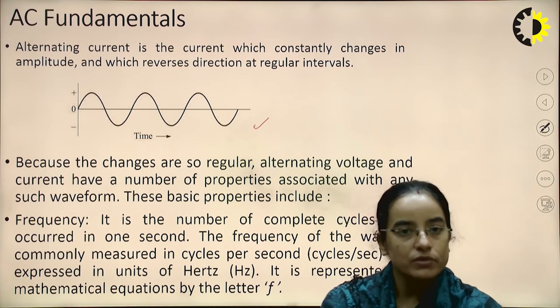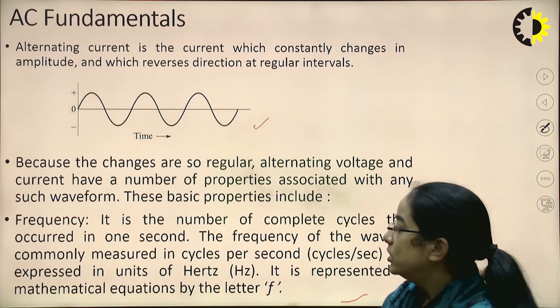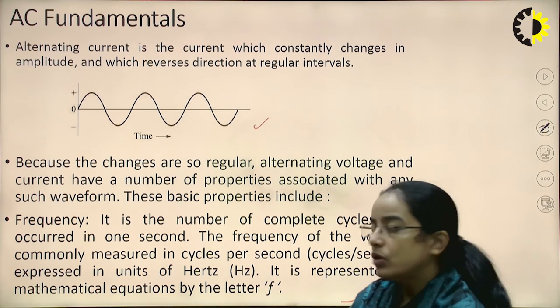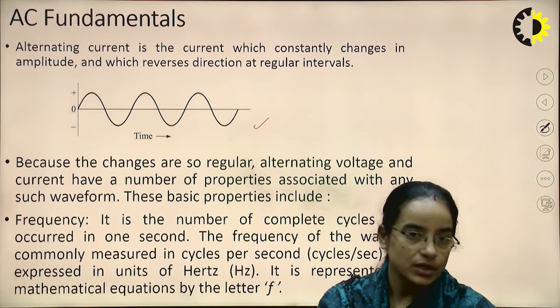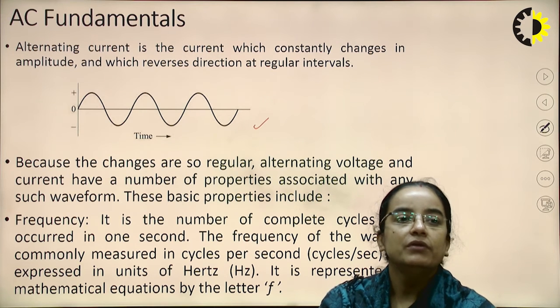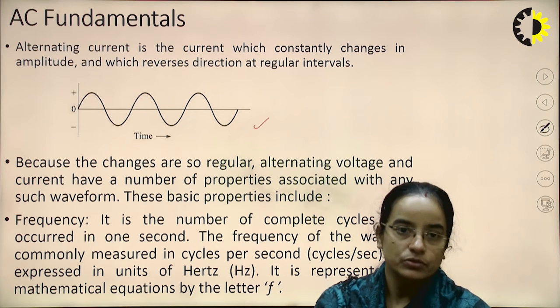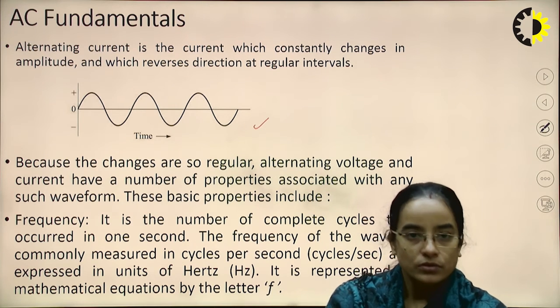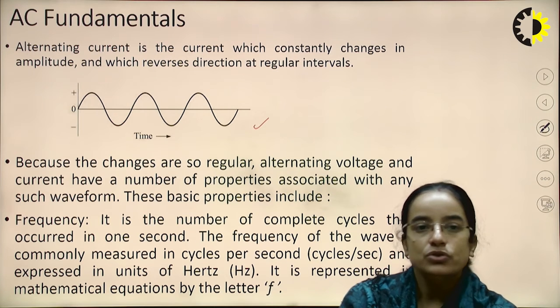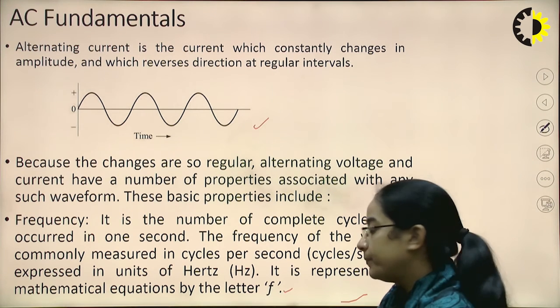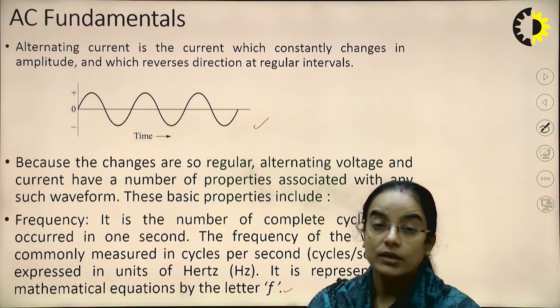First is the frequency. Frequency is the number of complete cycles that occur in one second. The frequency of the wave is commonly measured in cycles per second, or hertz. It is usually represented by f. This is also called linear frequency.